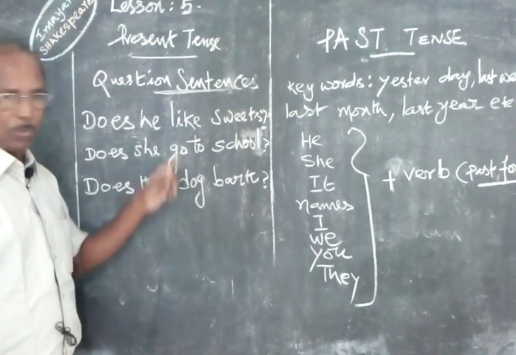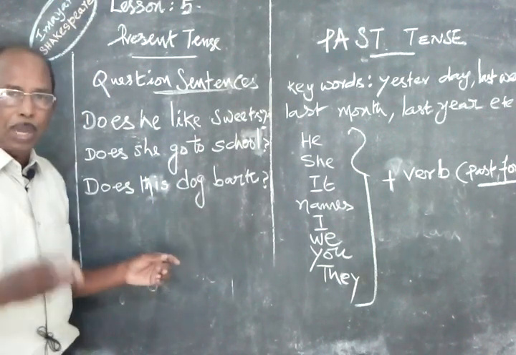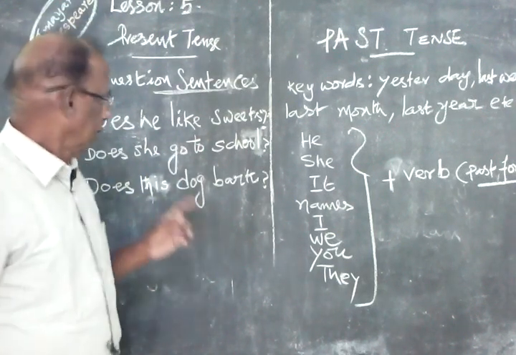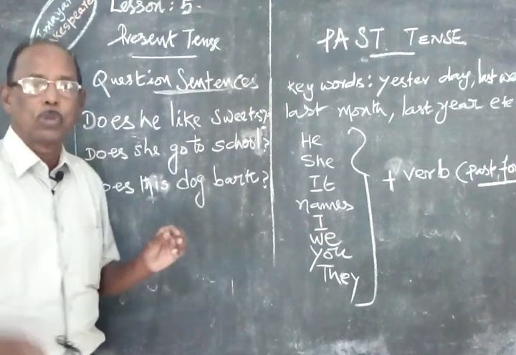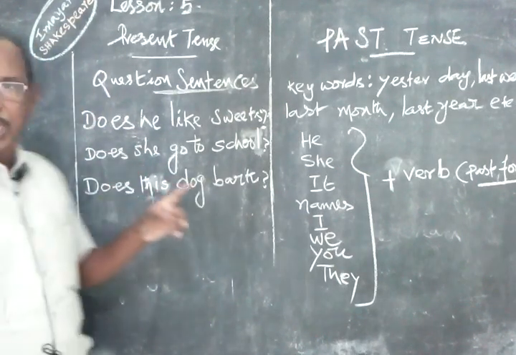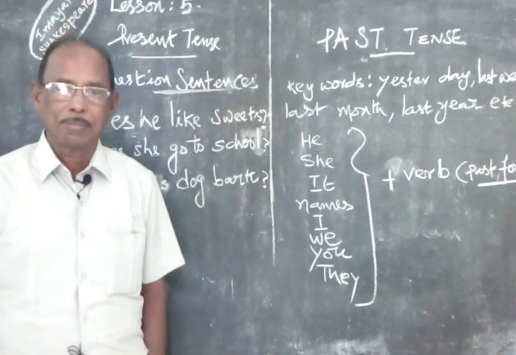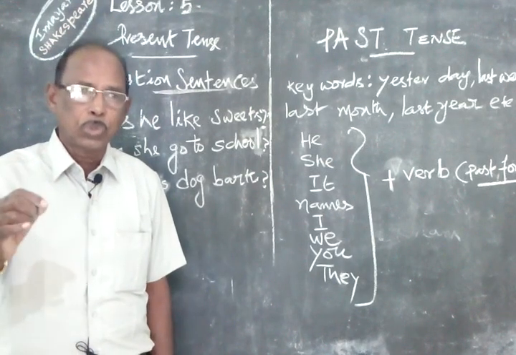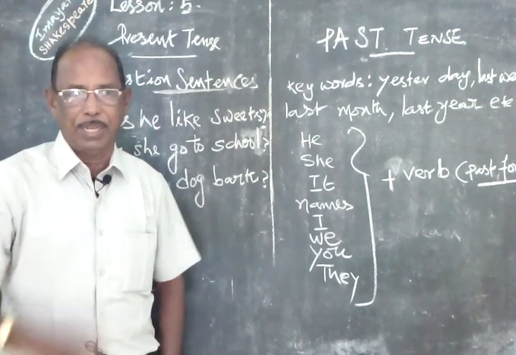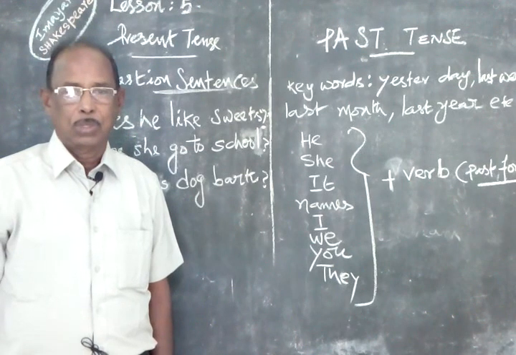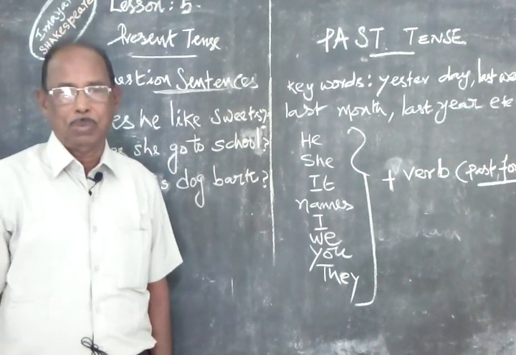Then present verb. So if we come to I, we, you, they, instead of does, we have to put do. Do they like mangoes? Do they go to library every day? Do you want mango?